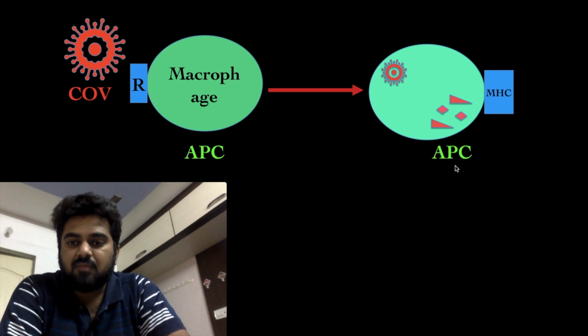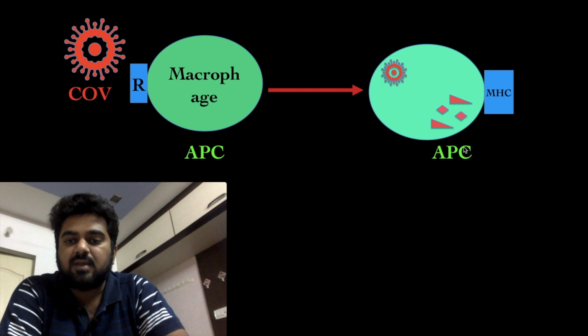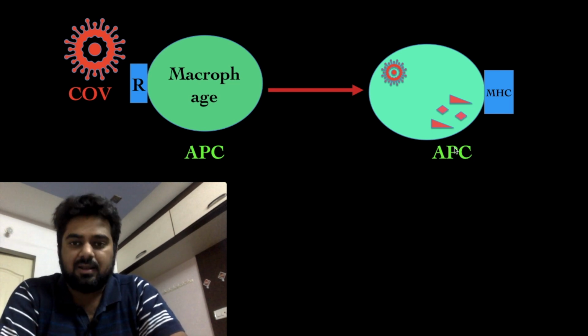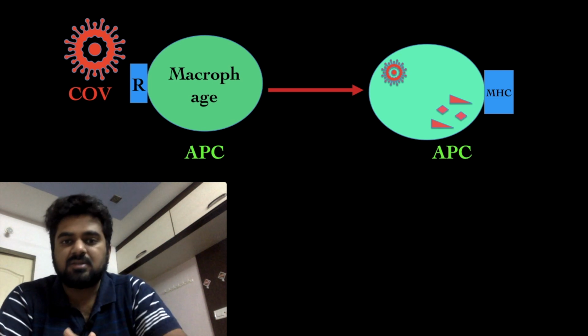And at this time, this macrophage is called an APC. APC means antigen presenting cell. Now there are 3 types of APCs in the body.